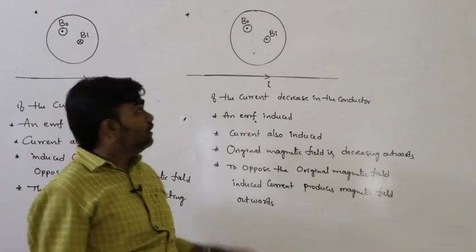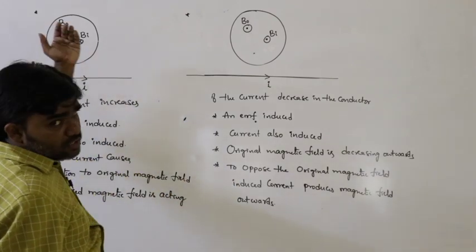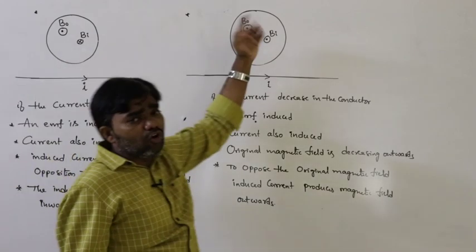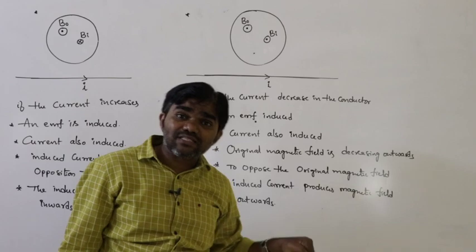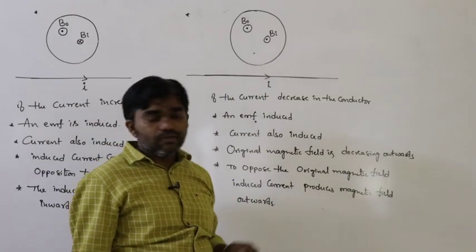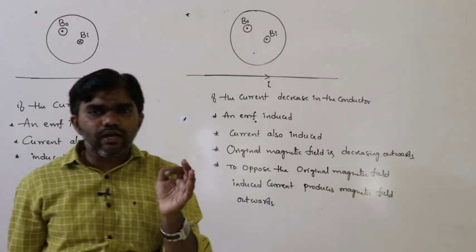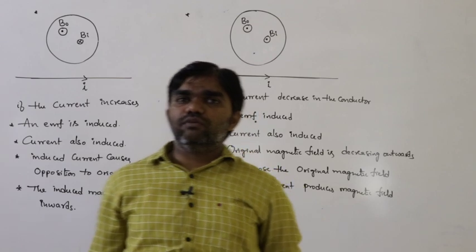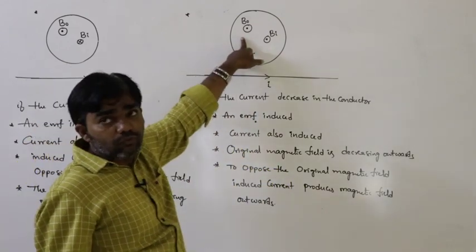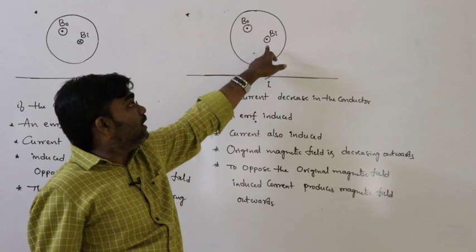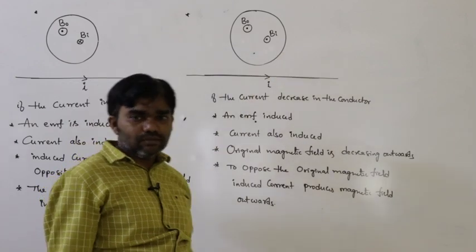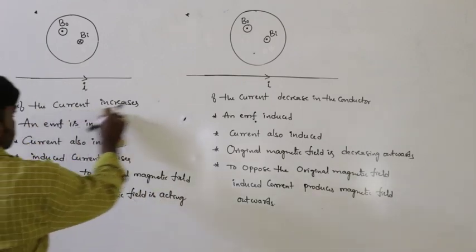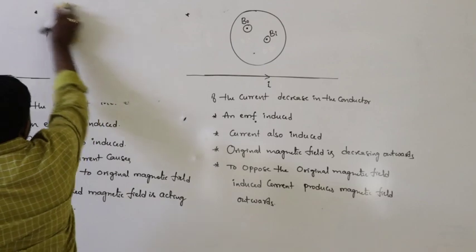to balance the decrease. If it is outwards and increasing, then to oppose that increase, the induced field is inwards. But here, the outward field decreases, so to oppose the decrease, the induced field is outwards. That means the induced current always produces a magnetic field that opposes the original one. So these are the two conditions: whether the current increases and whether the current decreases.